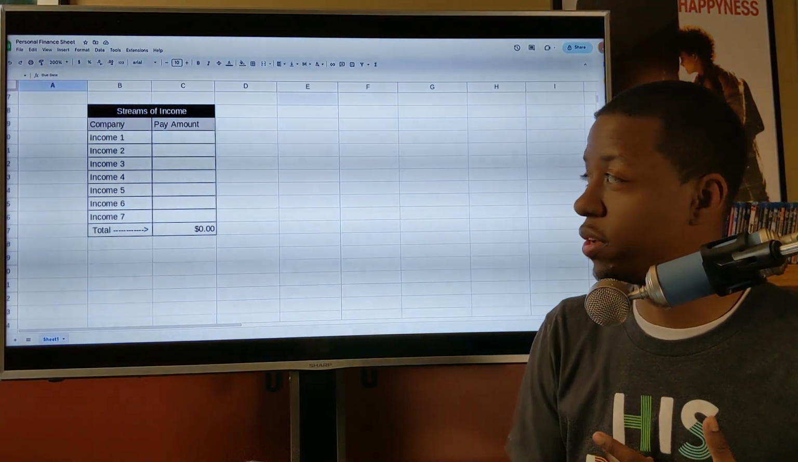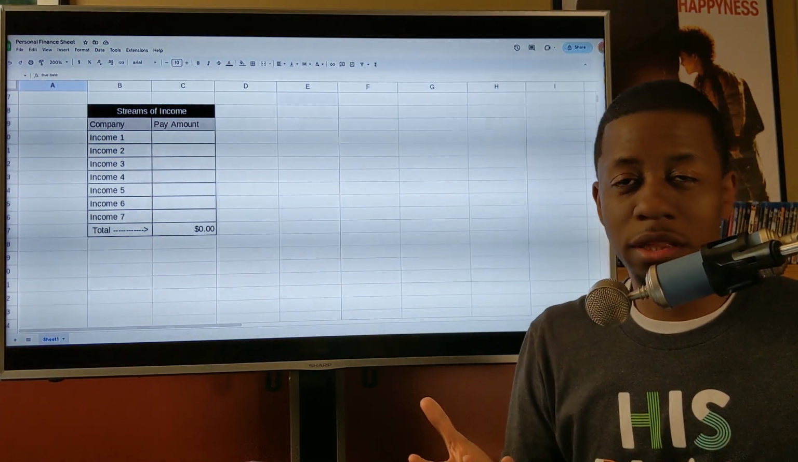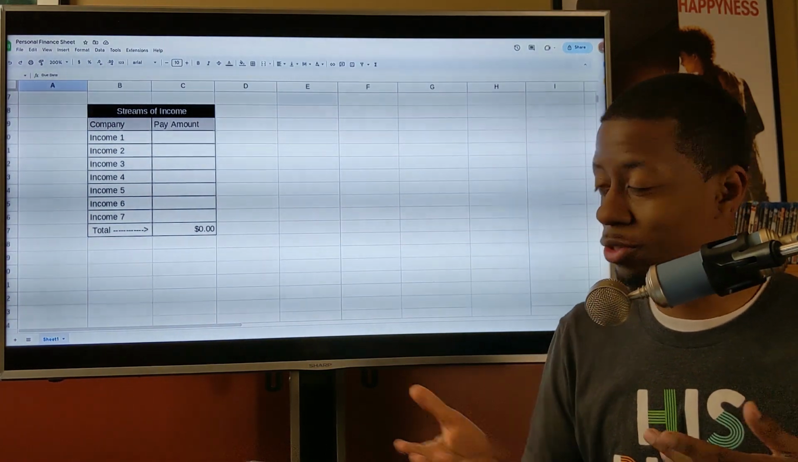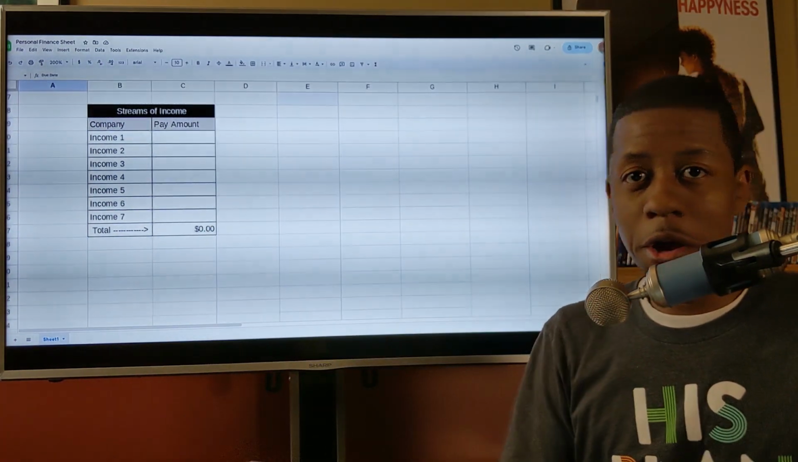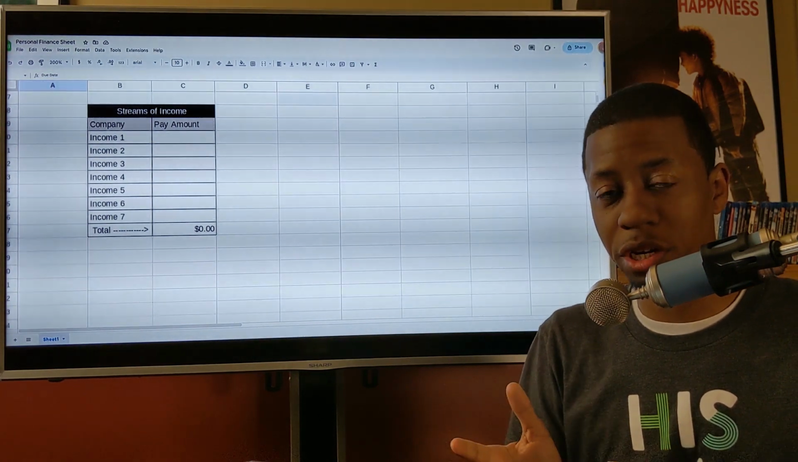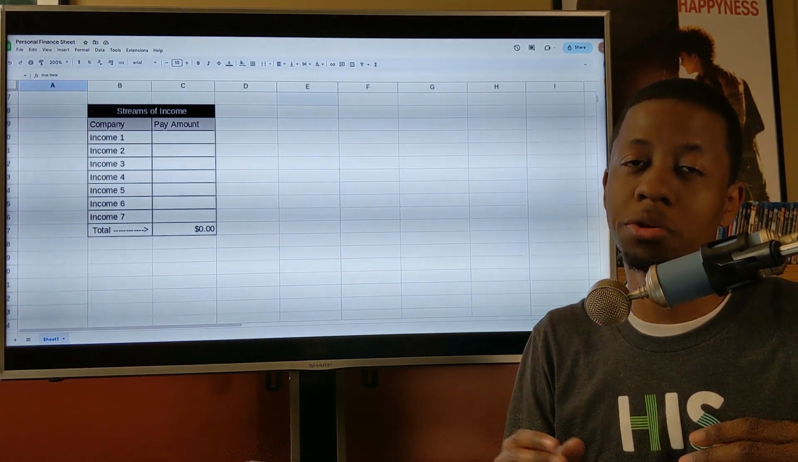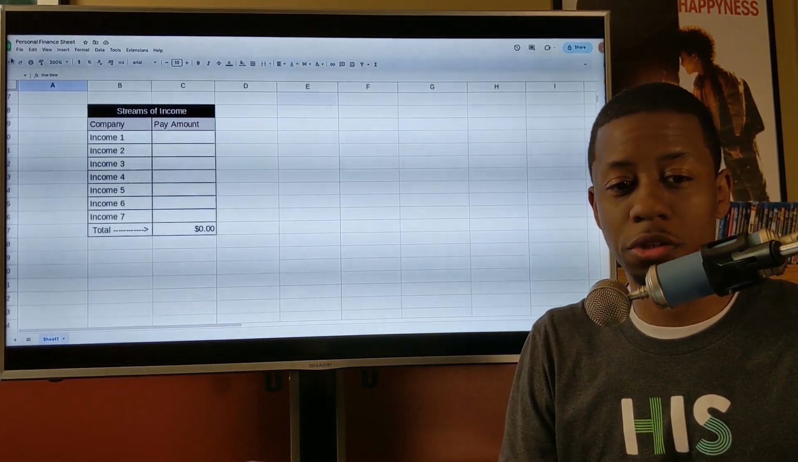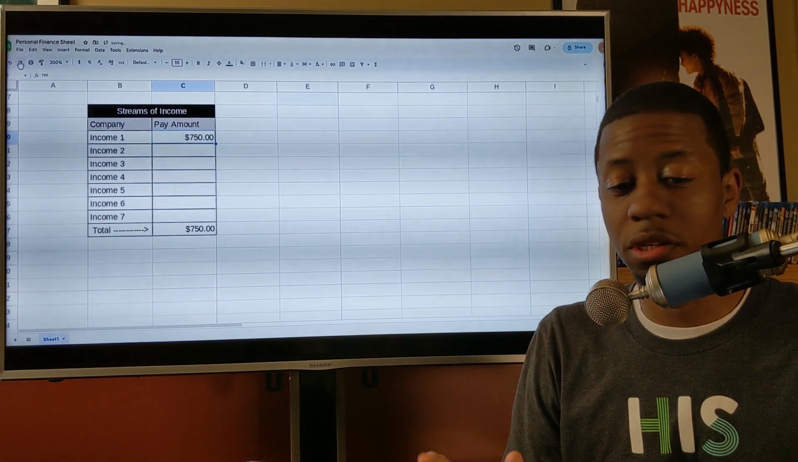So here's the streams of income. They say that the typical millionaire has 7 streams of income. So I'll have 7 streams created for you right here. But let's just go along. I'm just going to create a generic version of it, and you can follow along and you can input your actual numbers in here too. So the first thing that you'll do is start to input the different streams of income.